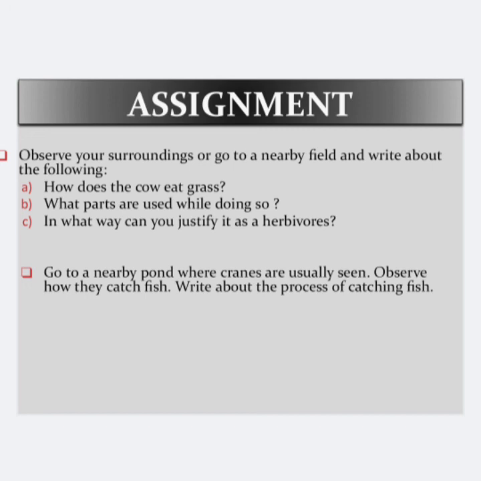To check your understanding, we can have an assignment, right? The first question is, observe your surroundings or go to a nearby field and write about the following. How does the cow eat grass? What parts are used while doing so? In what way can you justify it as a herbivore? The next question is, go to a nearby pond where cranes are usually seen. Observe how they catch fish. Write about the process of catching the fish.